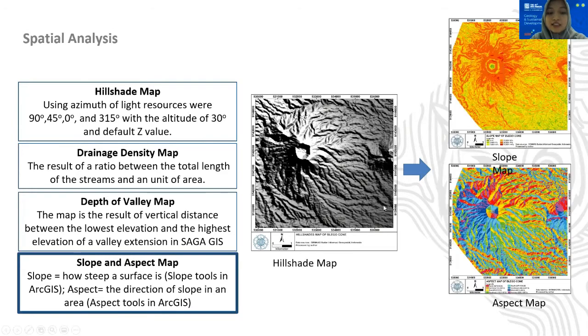And the last is the slope map and aspect map. We made the slope map by the slope tool in ArcGIS, while the aspect map is made by the aspect tool in ArcGIS. The slope map will show us how steep a slope is. The steeper the slope, the more resistant to weathering, while the aspect map will usually show us a distinct trend of lineament, and it might lead us to an interpretation of the tectonic activity that affects an area.